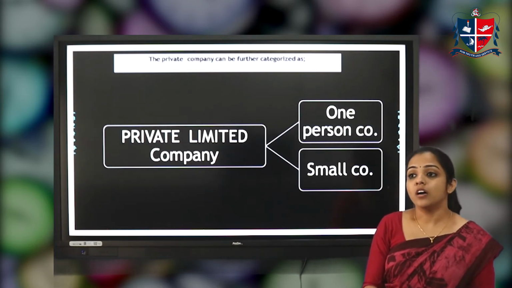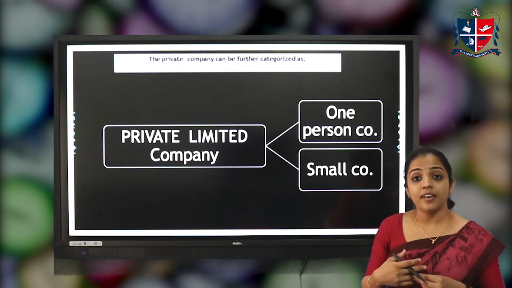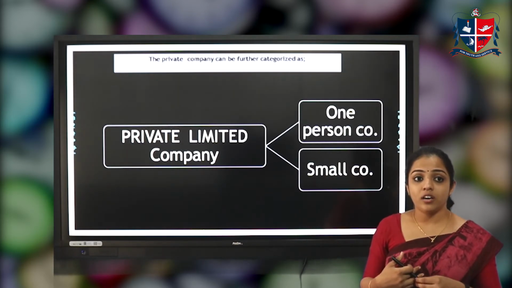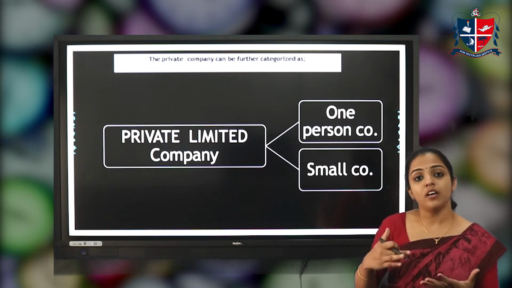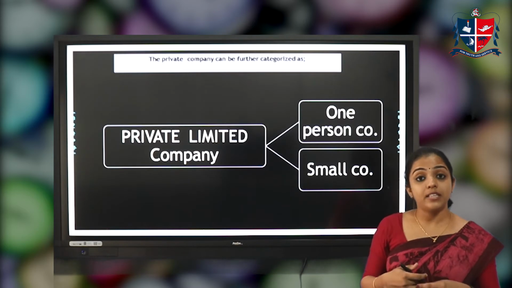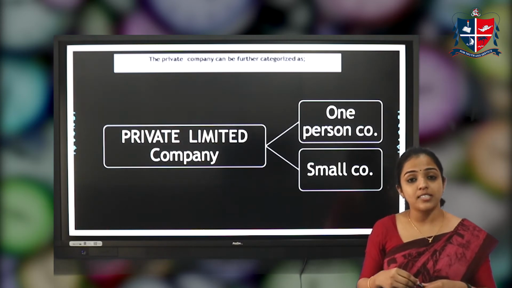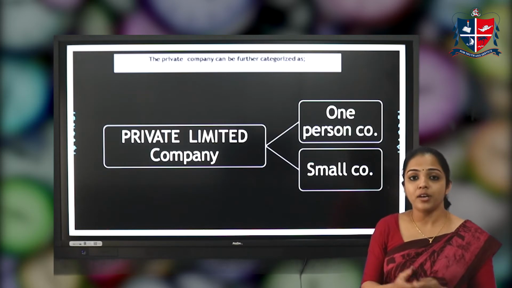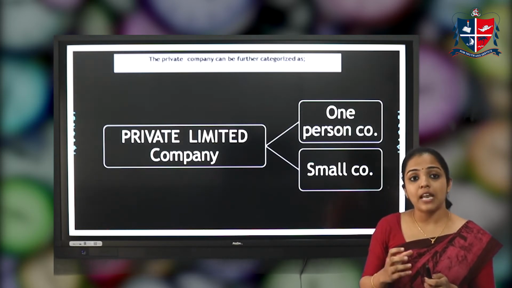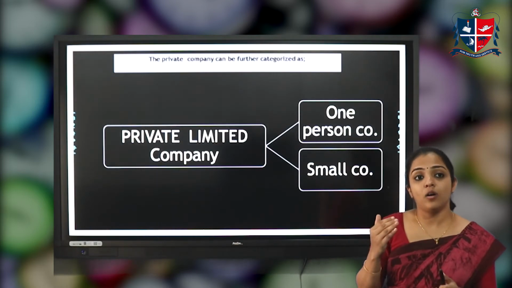Here, in case of death of that one person, that particular person can suggest a nominee, and after the death of this subscriber, the nominee can be the owner or member of the company. Next one is a small company. A small company is limited in size, very small in number, and its share capital and paid up values should be less than 1 lakh.